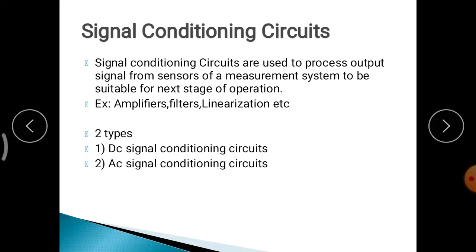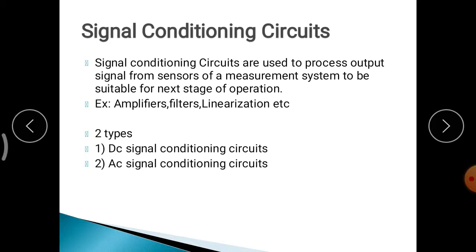Signal conditioning circuits are used to process the output signal from sensors of a measurement system to be suitable for the next stage of operation. Sometimes the signal will not be linear, so at that time you have to convert it into linear. Linearization is important. Next, amplifiers amplify the signal, and filters remove unwanted signals and distortions. All those circuits, amplifier circuits and filter circuits, are called signal conditioning circuits.